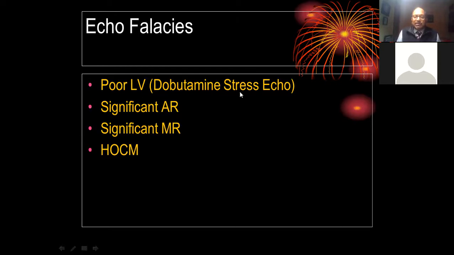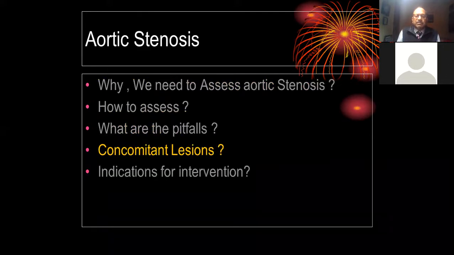If we have poor LV systolic function, we do a dobutamine echo associated with significant AR, significant MR, and HOCM, which we are not going to discuss again over here. The class after 2 weeks, when we talk of concomitant lesions, will cover assessing the severity of this aortic valve along with other valves. At this point, I'd like to stop for a while and ask you a question before moving on.